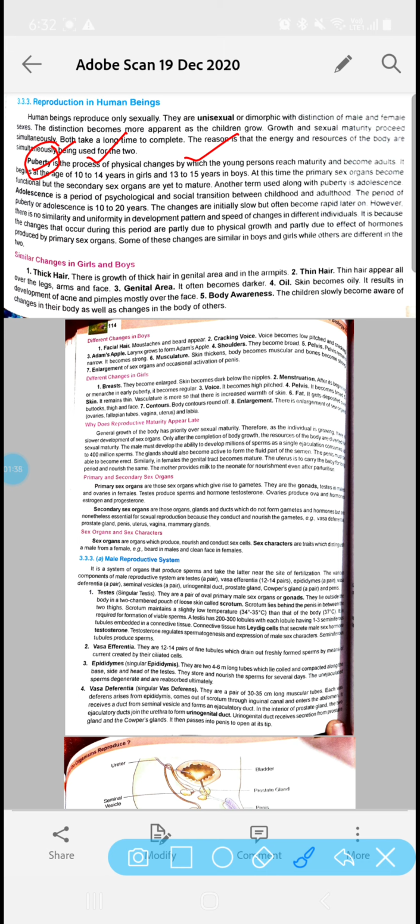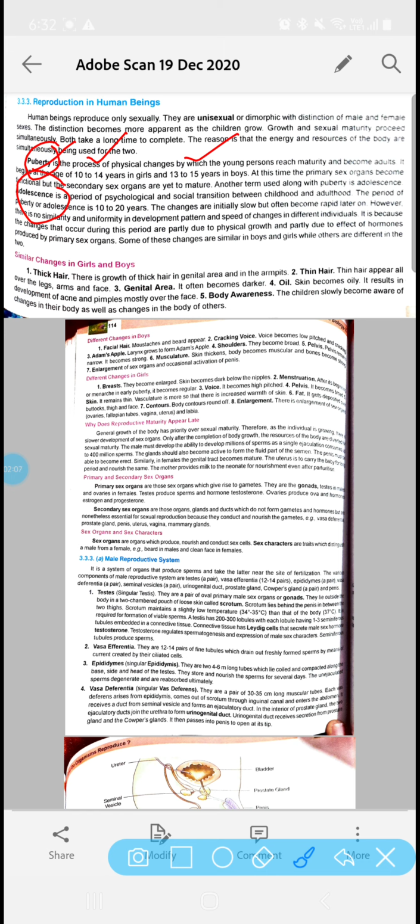Now in both girls and boys, what happens during puberty, there are some physiological changes, psychological changes, as well as hormonal changes. So those changes are also called adolescence. So puberty and adolescence are quite common terms that we use, and we can say that puberty is another term used for adolescence.